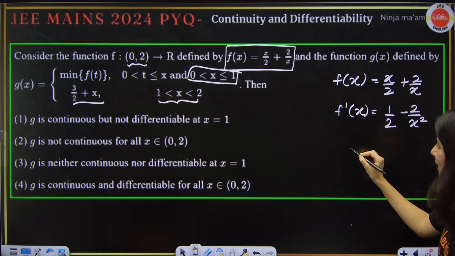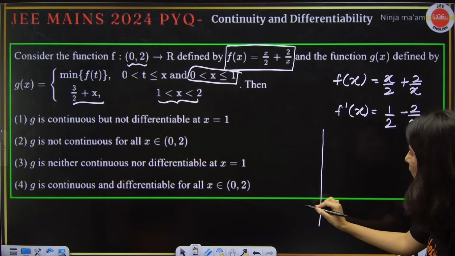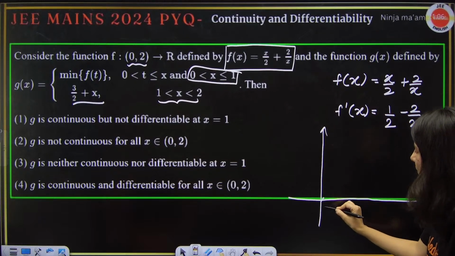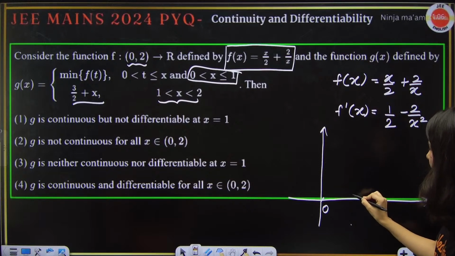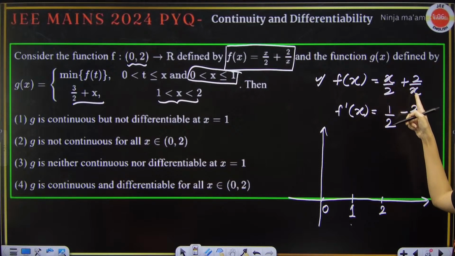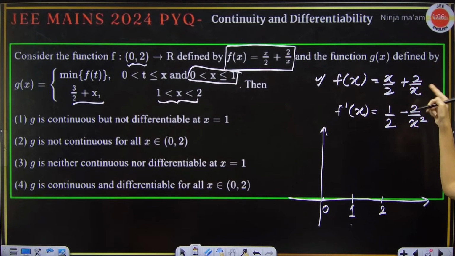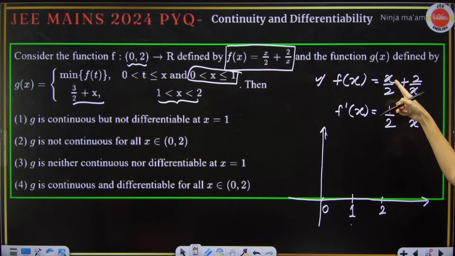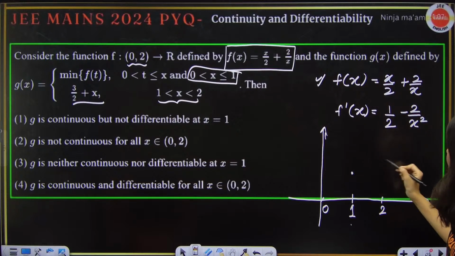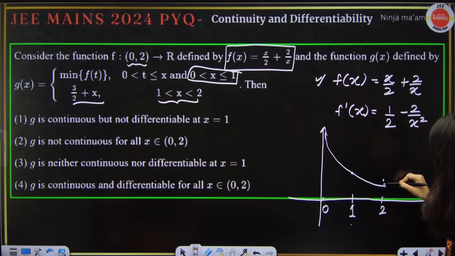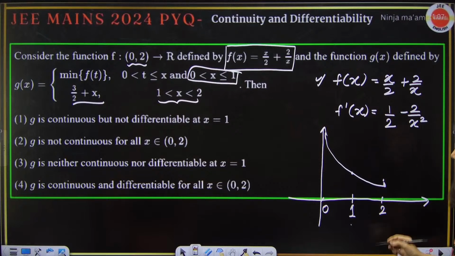If you try to plot the graph of f(x) between 0 and 2, the moment x equals 0, you are going to get positive infinity. This is how your graph will look. At 1 it is going to be somewhere around here, and at 2 it is approximately 2. So this is how your curve f(x) is going to become.